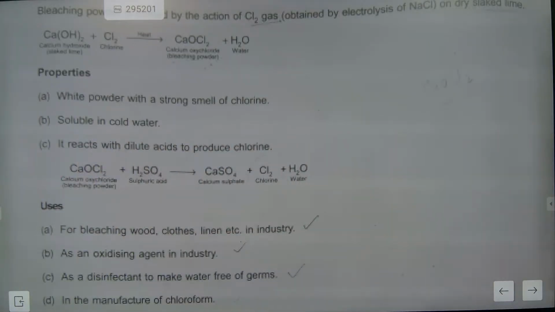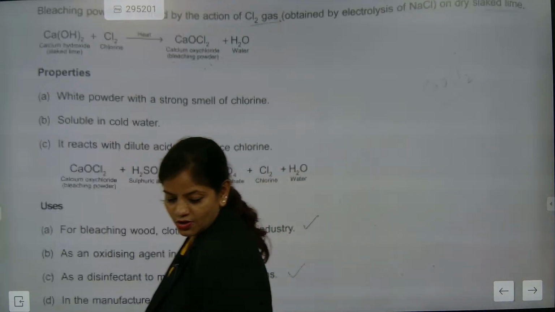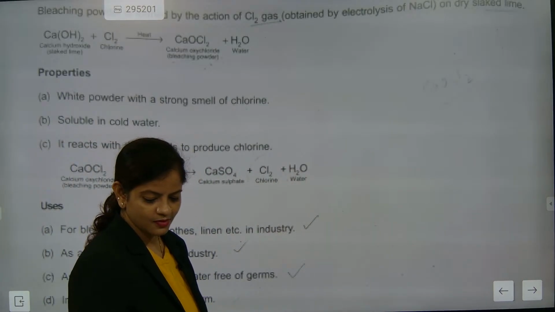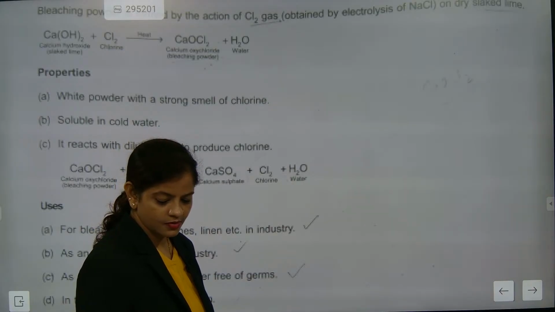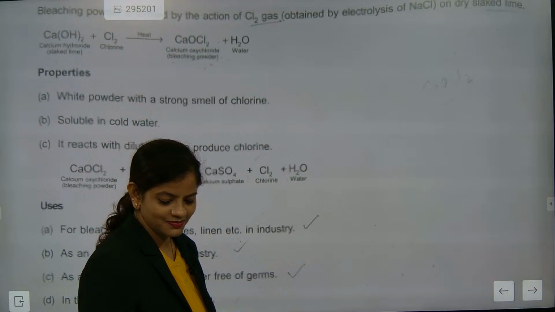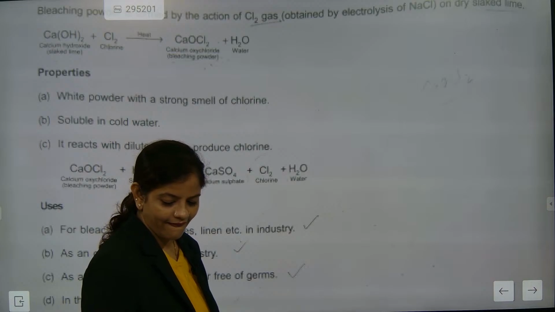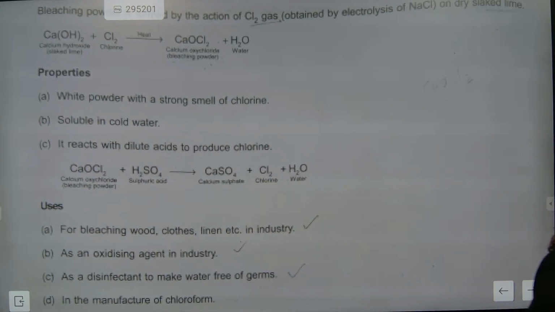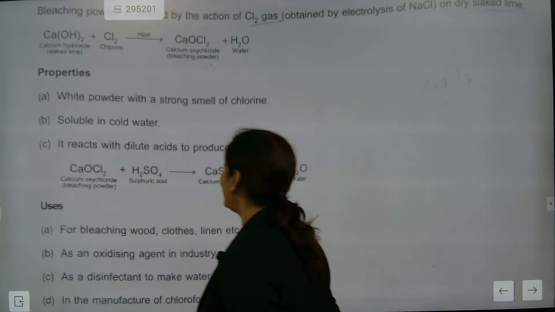I hope you might have understood. So, with bleaching powder, what are the uses of bleaching powder?